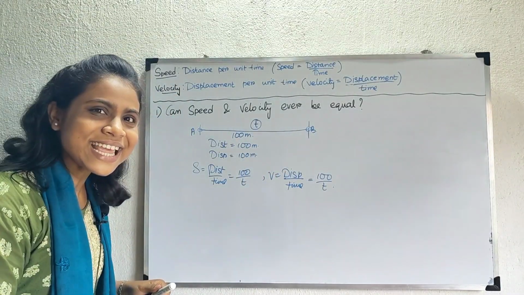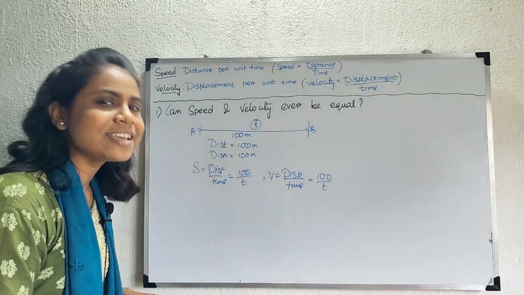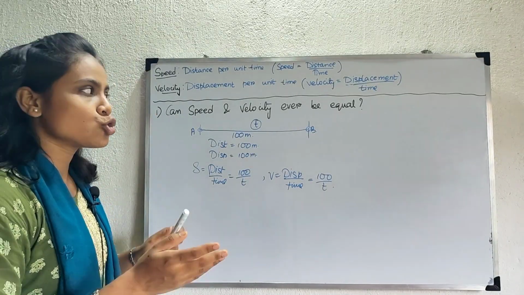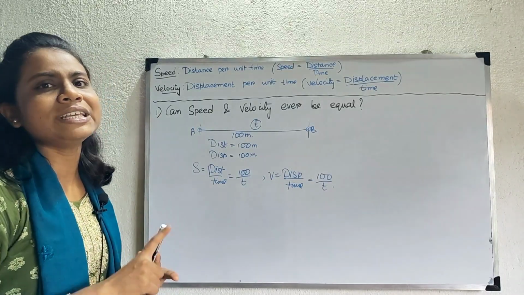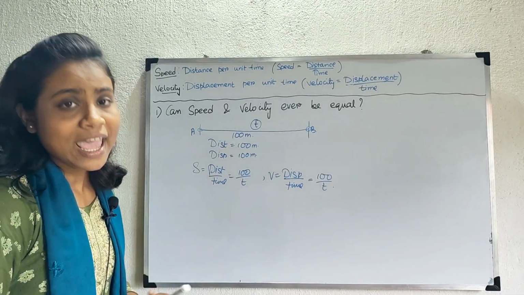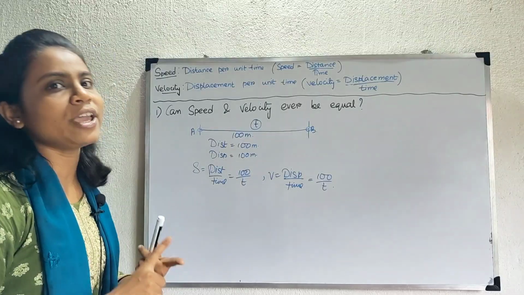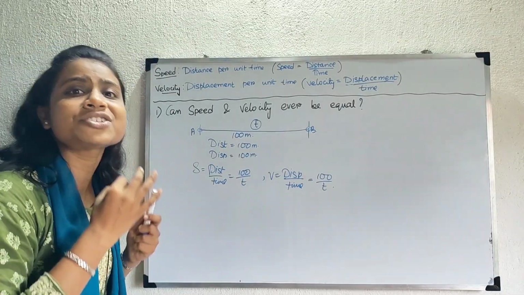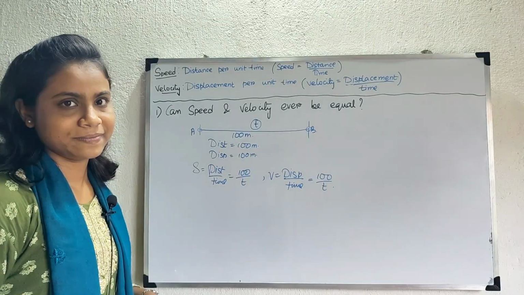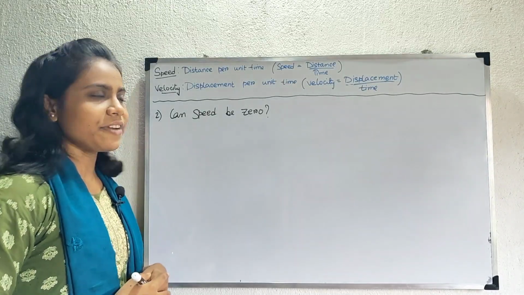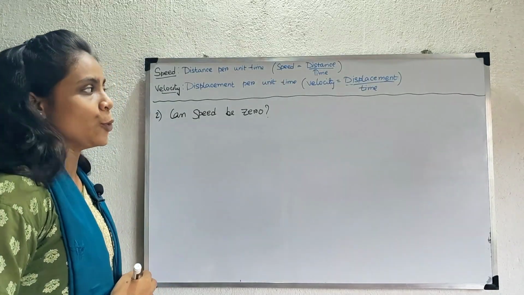Because if direction changes, then displacement changes, then velocity will change. So, speed and velocity will be equal only if distance and displacement are equal. And this is possible only when the body moves along a straight line without changing the direction. The next question is, can speed be 0?